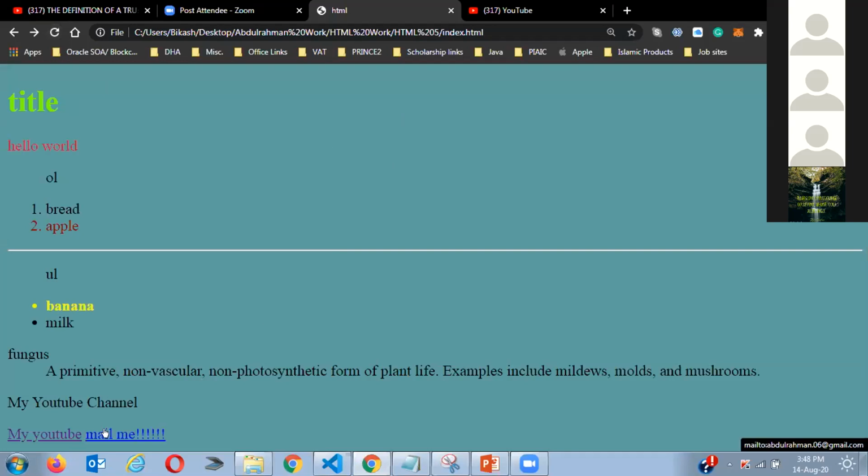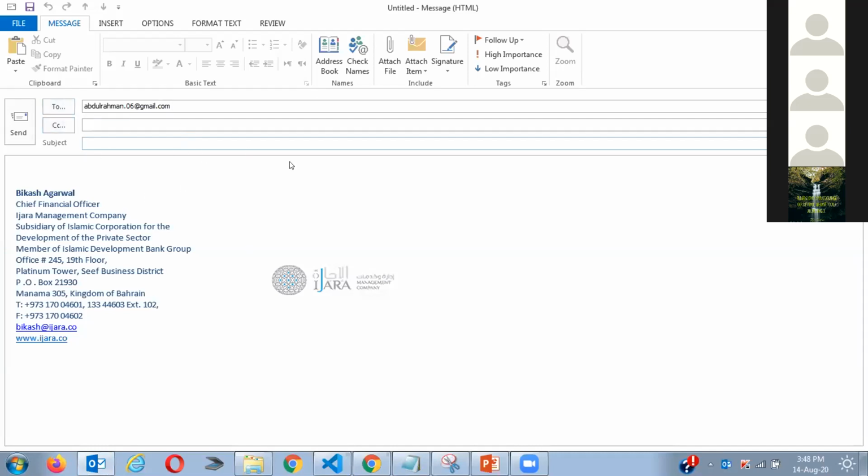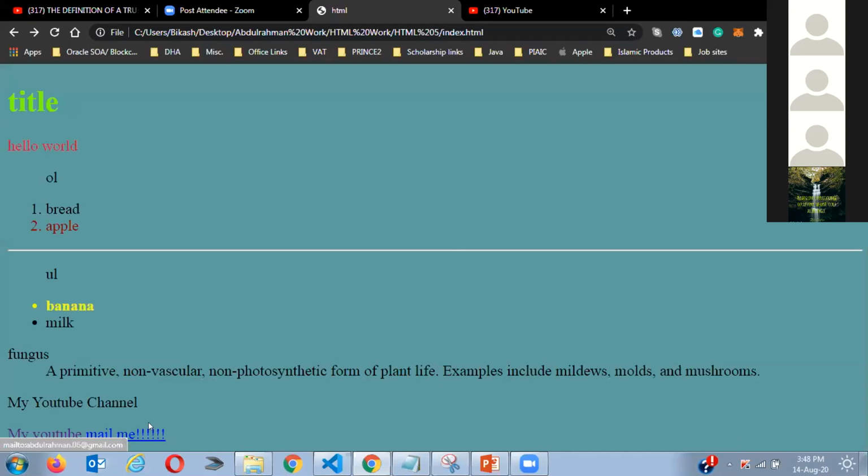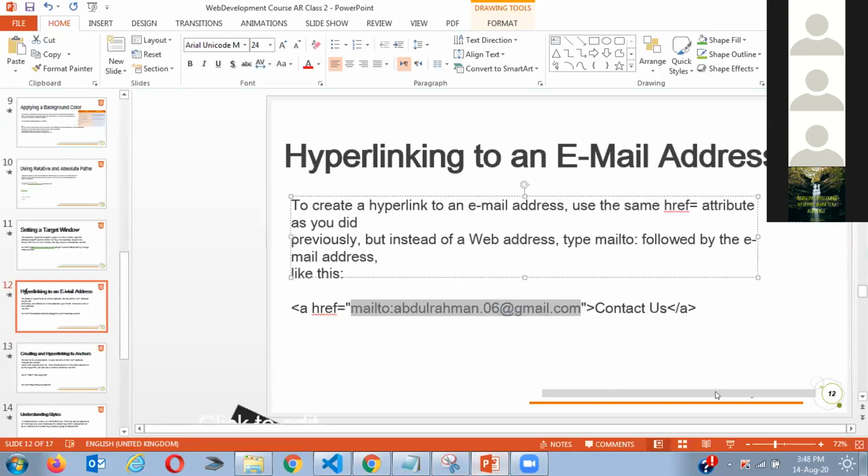So whenever I click here, what does it do? You can see, right? It automatically opens an email from it. So now you can write whatever you want. You can open an email and write that. That's a pretty handy thing. So now we have learned two things, two hrefs. Hopefully, we can implement that in the assignment I'm going to give you.